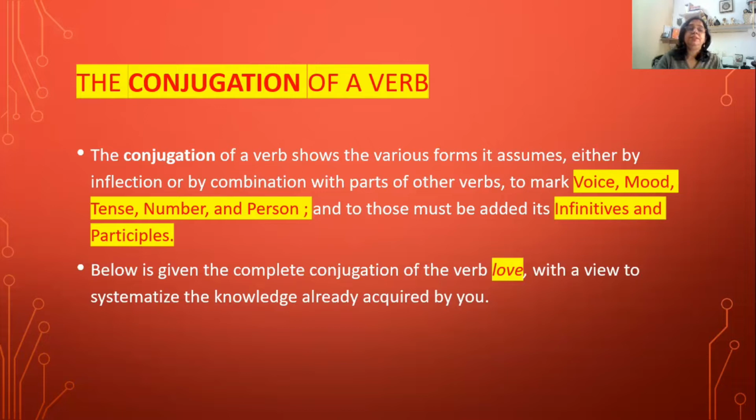So basically it is a form of verb which shows that it assumes either by inflection or by combination with other parts of verbs to mark voice, mood, tense, number and person, and must be added to its infinitives and participles. Below is given the complete conjugation of the verb love with a view to systematize the knowledge already acquired by you in the previous videos.